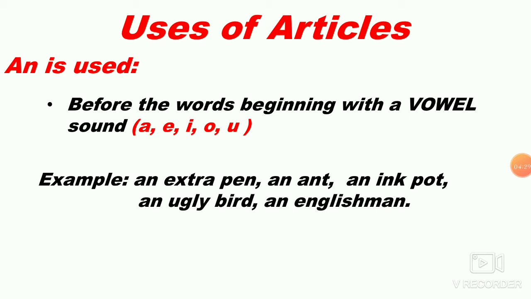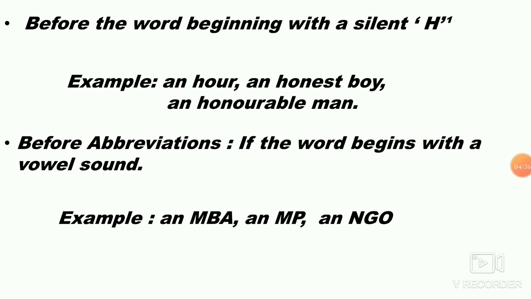When you have the sound of a vowel, then you use an. For example, an extra pen, an ant, an ink pot, an ugly bird, an English man. All these words have the sound of the vowels, so you should use an over there, at the beginning of a vowel sound. So let us move further.